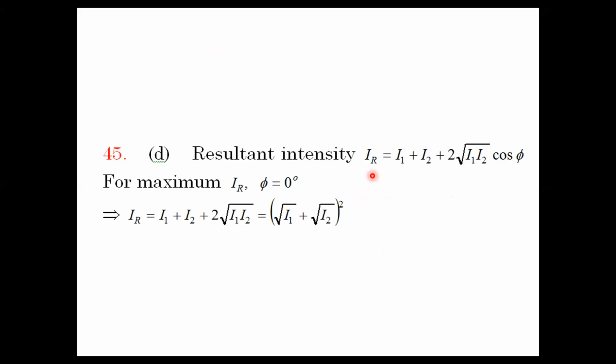You know the resultant intensity formula. It was I1 plus I2 plus 2 root I1 I2 cos phi. For maximum resultant intensity, phi is 0. So cos 0 becomes 1 and gives you I1 plus I2 plus 2 root I1 I2, which is nothing but root of I1 plus root of I2 the whole square. So if you've answered option D, it's absolutely correct. Moving on to the next question,